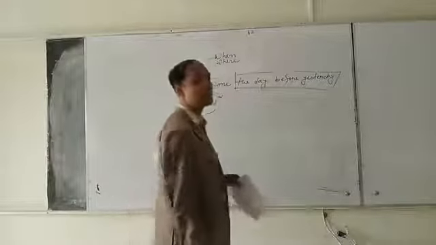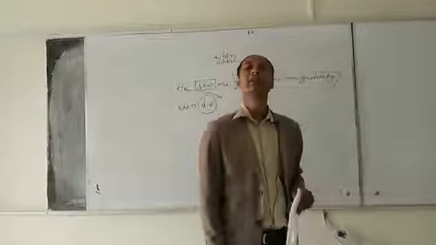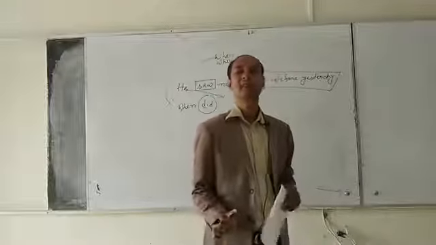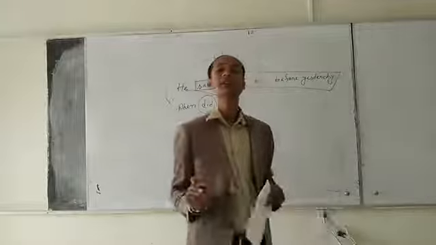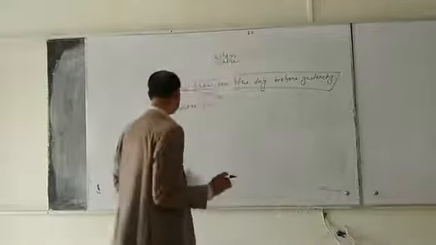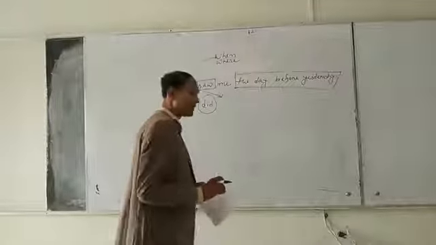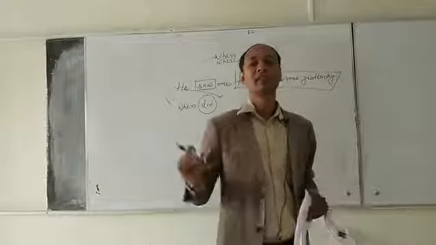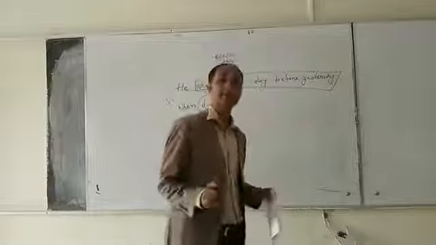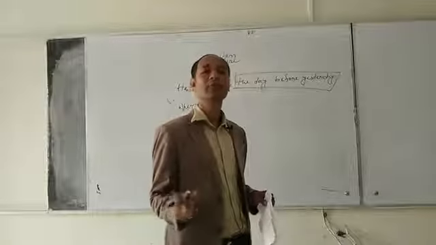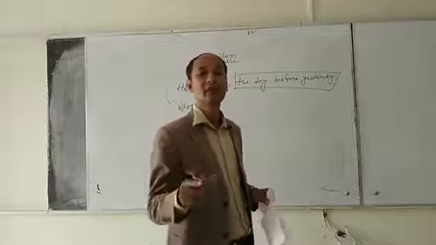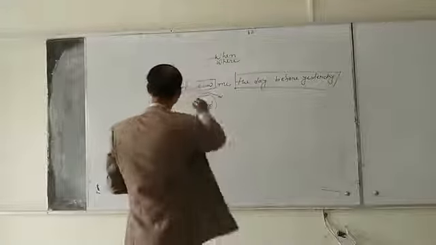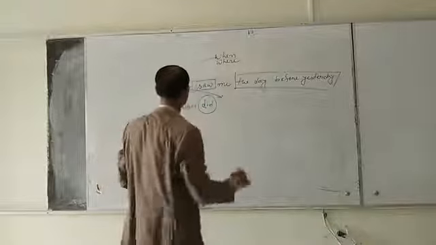Here the subject is a third person. If the subject is a third person, there will be no change. But if the subject or object is the first person, then we have to change it into second person. But here the subject is a third person.